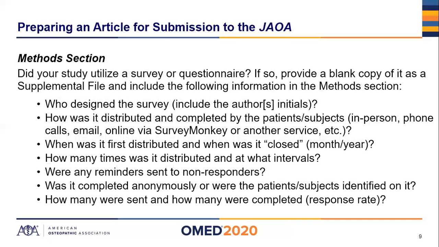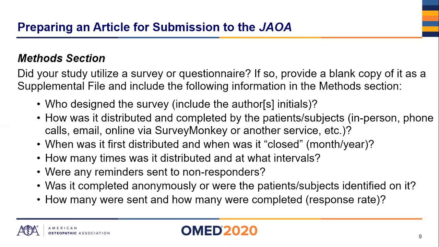Moving on, still in the methods section, did your study utilize a survey or questionnaire? If so, you should provide a blank copy of it for the readers, reviewers, editors to have as a guide, and include the following information within the text itself. Who designed the survey? Include the author's initials. How was the survey or questionnaire distributed? Was it done in person? Was it done over the phone, via email, online? Was another service used, something similar to SurveyMonkey?